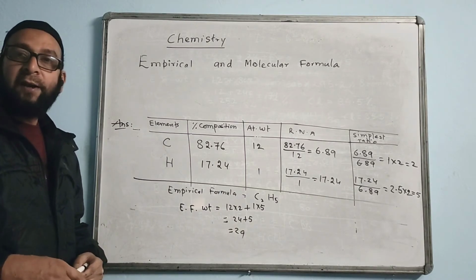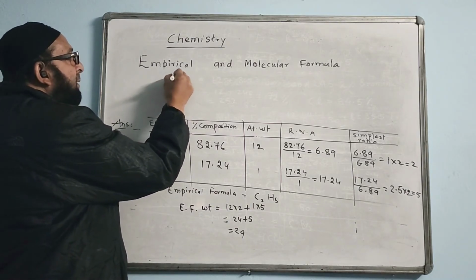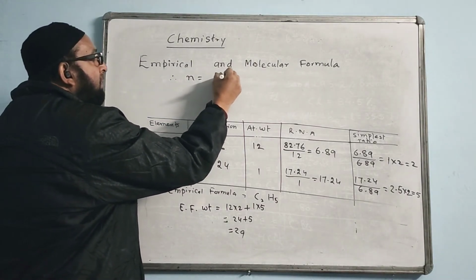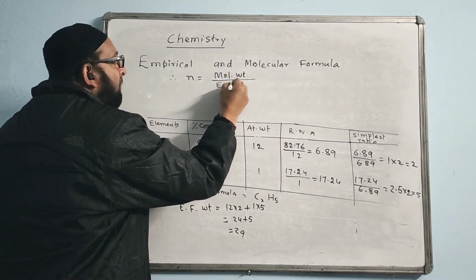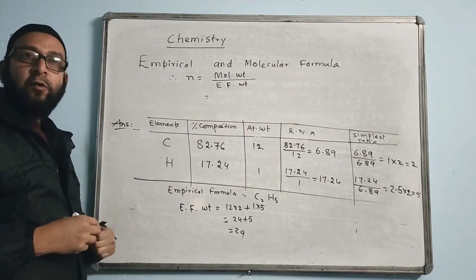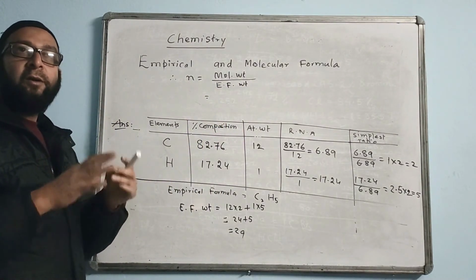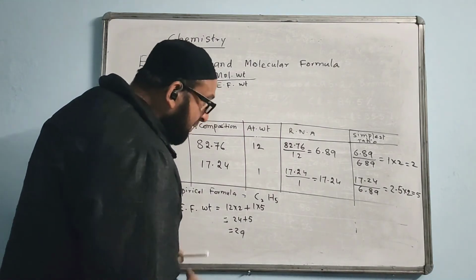Now I must find the value of n. That I am finding here. Therefore, n is equal to molecular weight by empirical formula weight. In the question, either they will give molecular weight or they will give vapor density. Check what they have given. They have given vapor density.